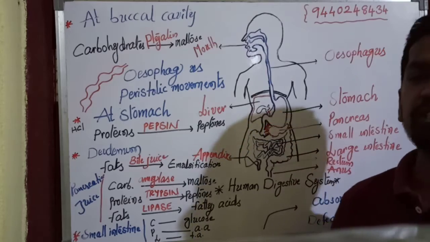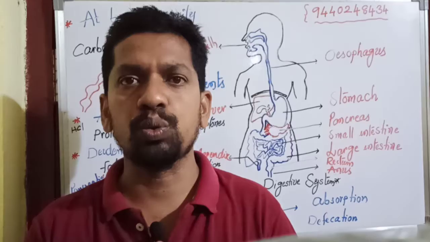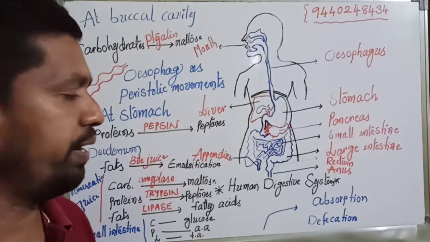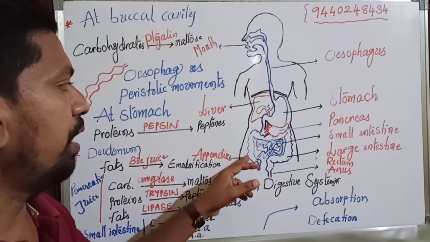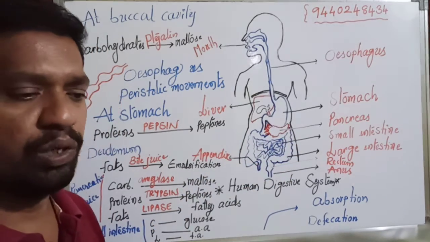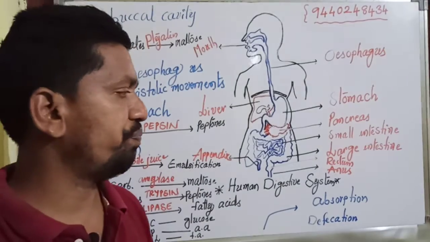Now, from the small intestine, important nutrients are absorbed into the blood through the microvilli, finger-like projections inside the small intestine. Then unwanted material moves through the large intestine. Finally, it will be sent outside through the anus, known as defecation.